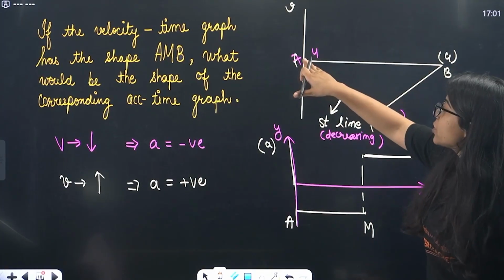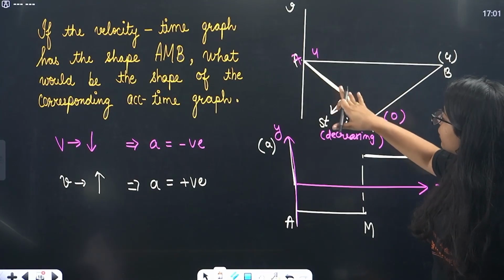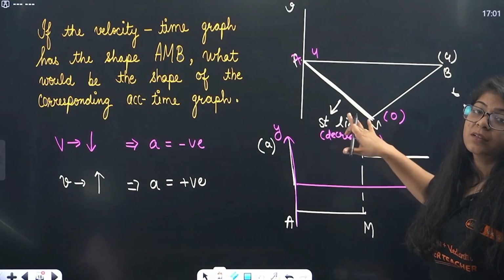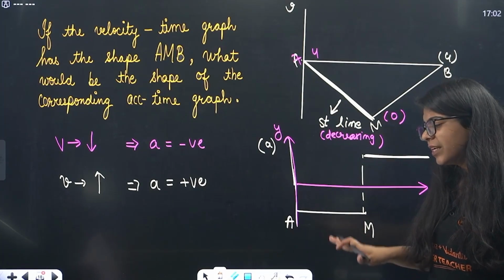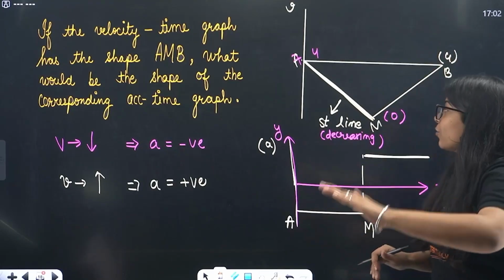Velocity is, first velocity was 4 meter per second at 1 second, then 2 meter per second at 2 seconds, 3 meter per second at 2 seconds, 0 meter per second at 2 seconds. Okay, what did I do? Wait, let me go back to it. Okay, erase that. Now start from here.